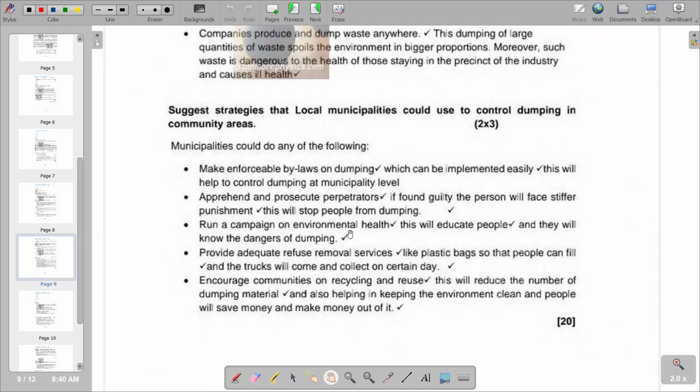Run a campaign on environmental health. This will educate people and also provide adequate refuse removal services like plastic bags, so that people can feel free and the trucks will come and collect on certain days. So basically, this is what we have on strategies that local municipalities could use to control dumping, and this is the last question that we have in terms of our question 4.